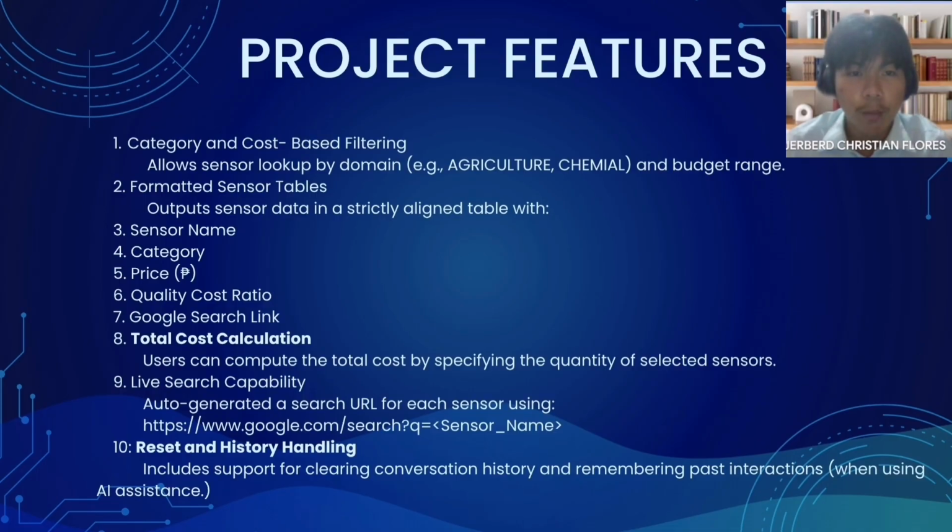Now for feature number 3, users can specify the quantity of each sensor they wish to purchase. The system then automatically calculates the total cost, allowing for quick budgeting and planning. For feature number 4, for each sensor, the system auto-generates a Google search URL using a format. Clicking the link directs users to relevant search results, providing quick access to more detailed information or purchasing options.